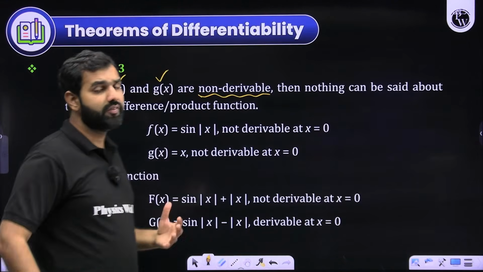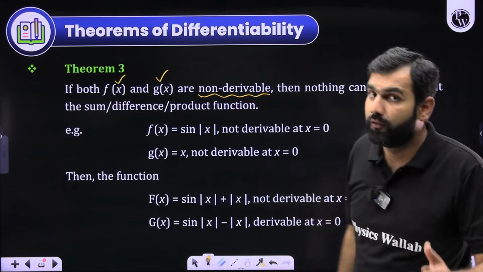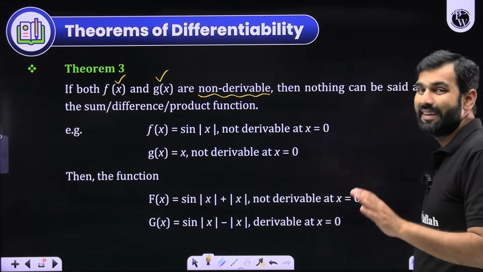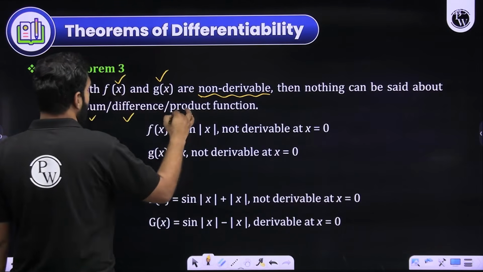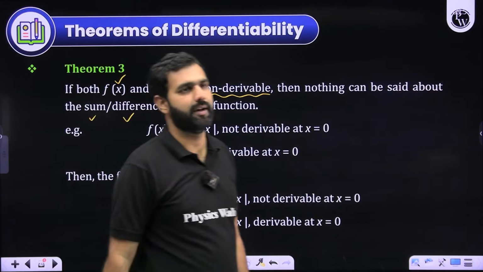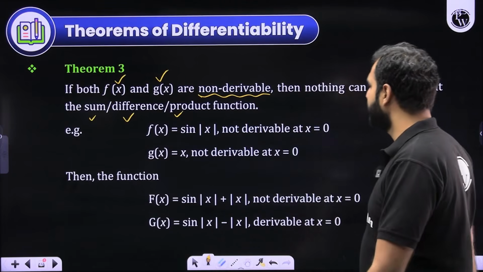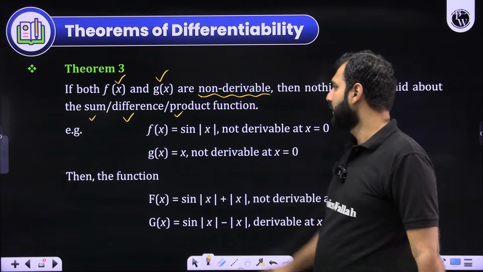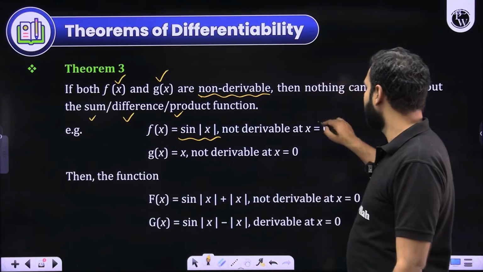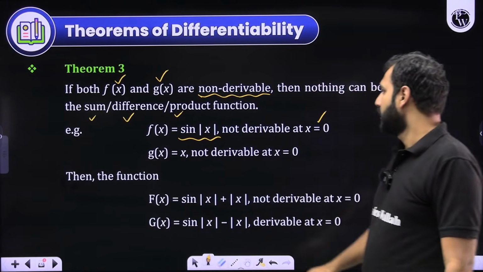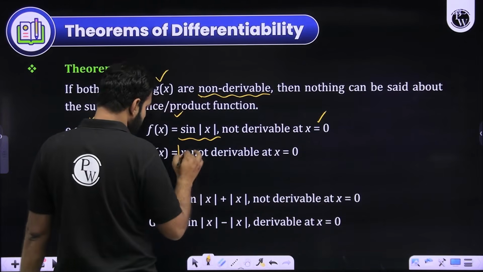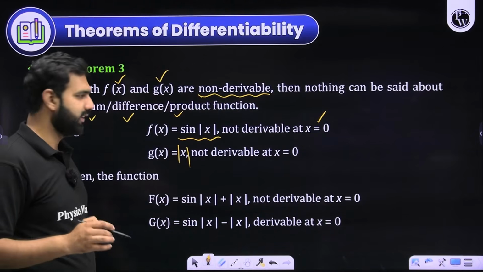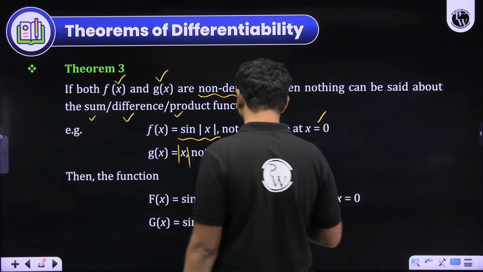But if both of them are non-differentiable, then nothing can be said about the sum, difference or product of those functions. Please remember that. We have kept the examples as well. For example, look at this part. sin|x| is not differentiable at x = 0. g(x) = |x| is also not differentiable at x = 0.